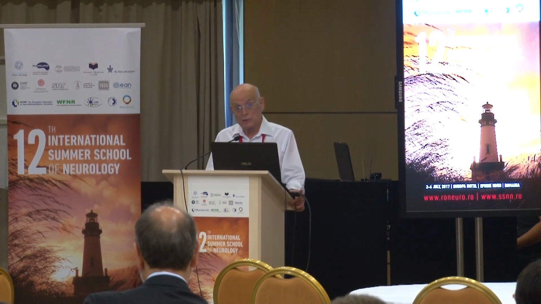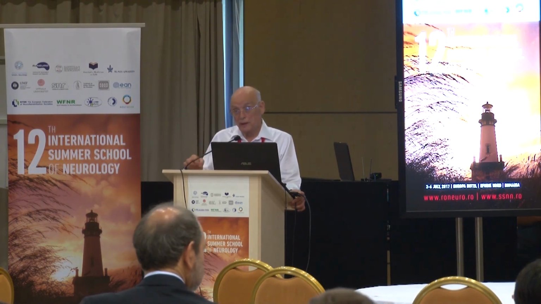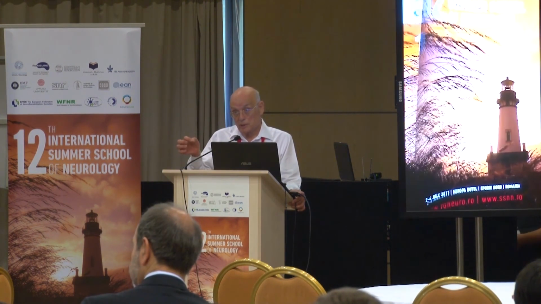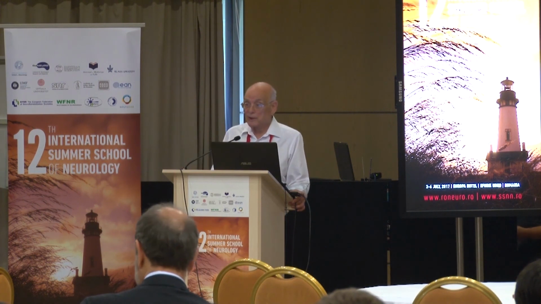In Israel, among the Ashkenazi Jews, one third of our patients have a mutation, either GBA or LRRK2. And this will not be treated in the same way. One will be treated one way and the other in a second way.